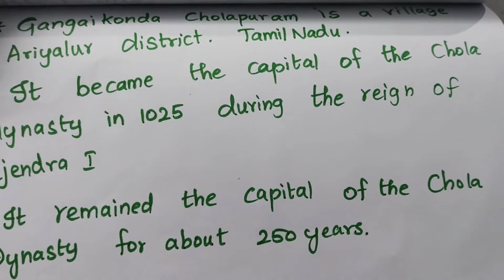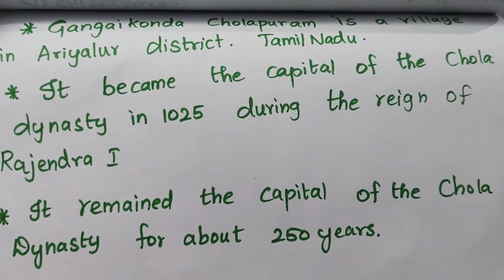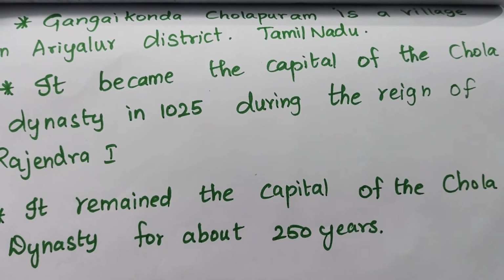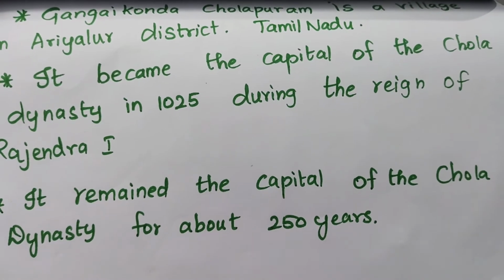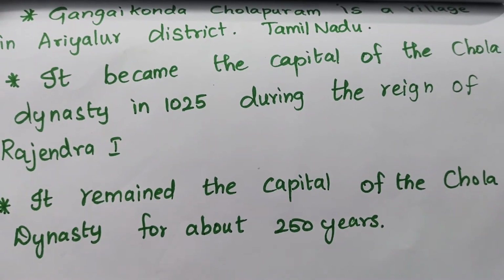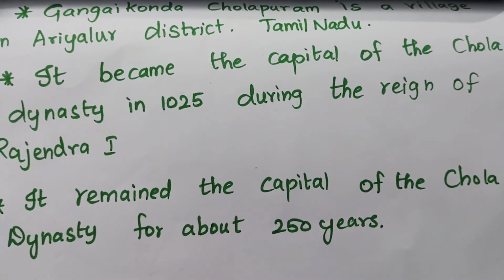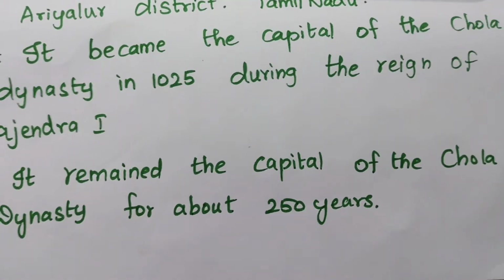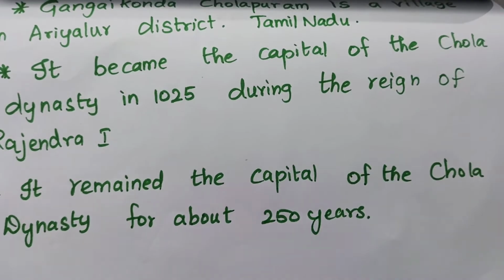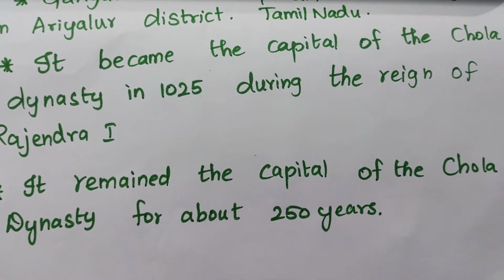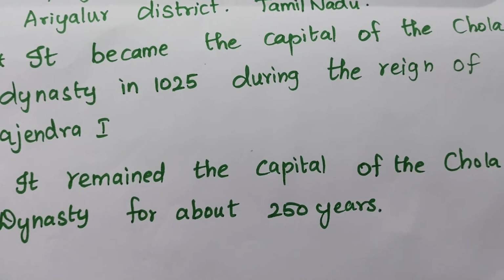Then the next is Gangaikonda Cholapuram, where it was. It is a village in Ariyalur district in Tamil Nadu. If you want to know, you can go and see that place even now. It became the capital of the Chola dynasty in the year 1025, during the reign of Rajendra I, and it remained the capital for more than 250 years.